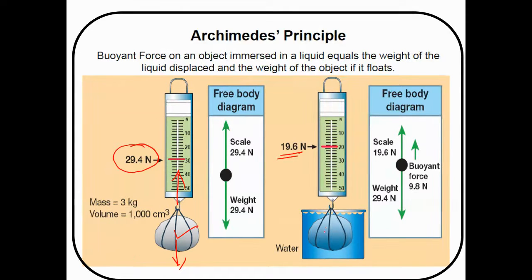Now here you can see I have 29.4, but on this scale I have only 19.6 Newton. So what is remaining? The remaining 9.8 is left. When you add this 9.8 with this 19.6, you get 29.4. Am I right? So what is your buoyant force? My buoyant force is 9.8. My scale gives 19.6, but my weight, due to gravity, is 29.4. Now you can just add these two, which is equal to this one. Am I right? Yes, you're right.